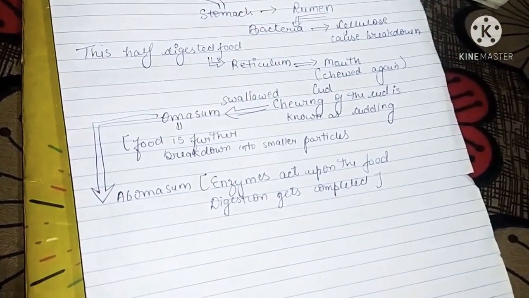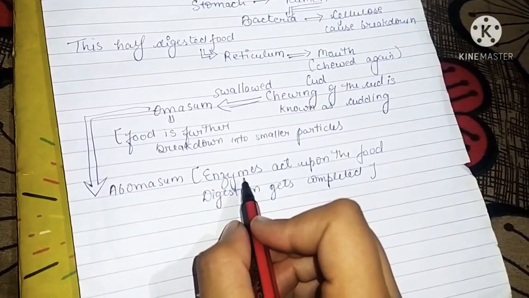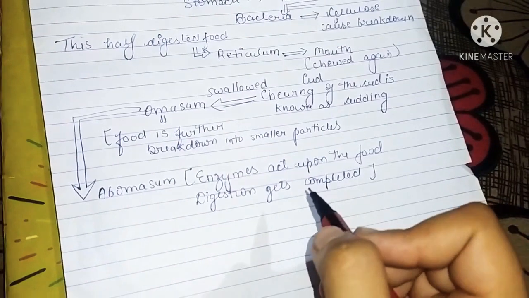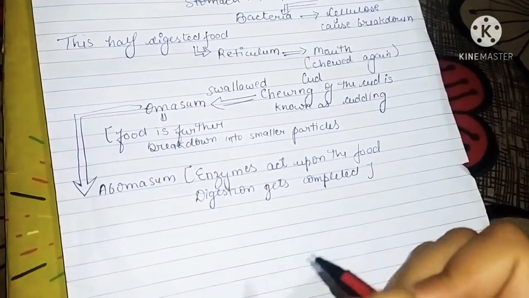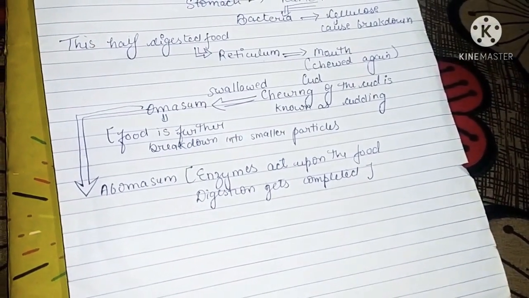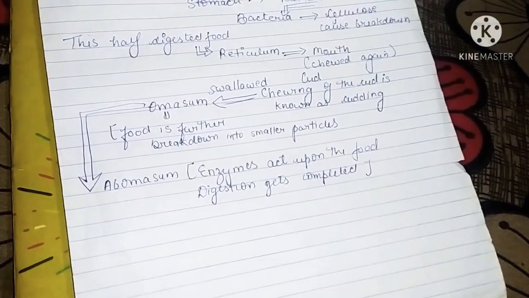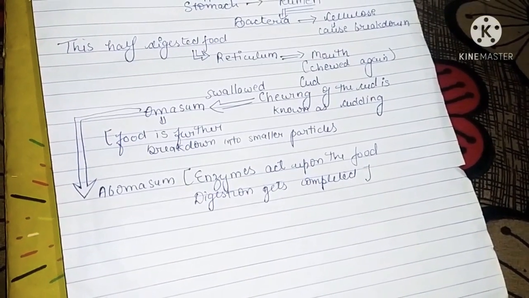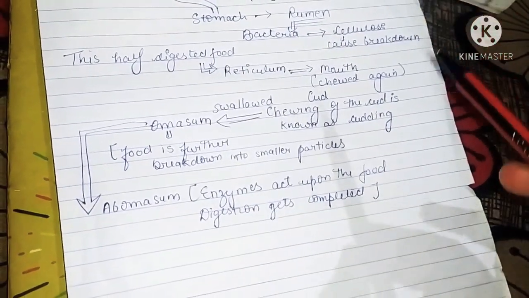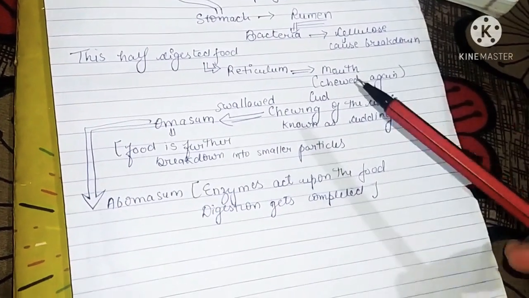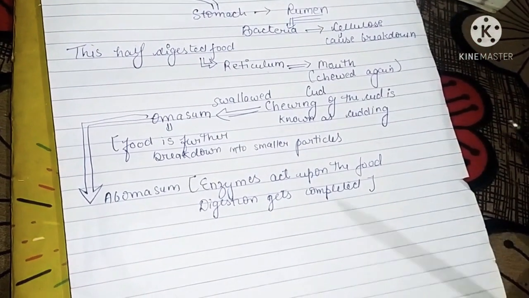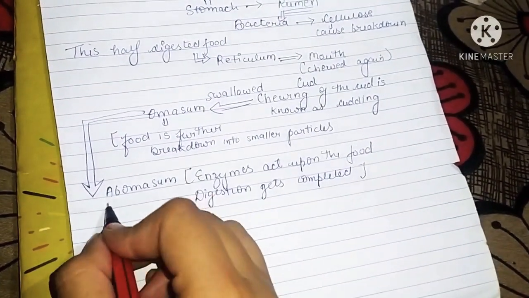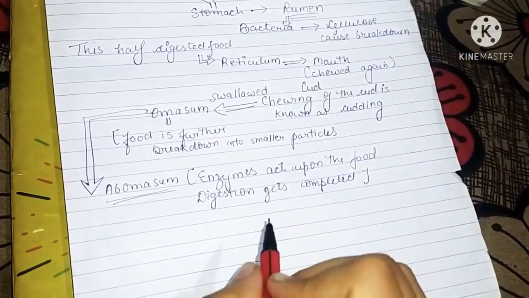I want to add one thing here, that a lot of enzymes are present here and they normally attack different components, mainly the cellulose. So we don't have to remember each enzyme name as we did in the digestion process in humans. Here you have to remember the whole process, that in which chamber what processes occur, in which chamber what is happening. This is quite important. So at this stage your digestion process is completed.